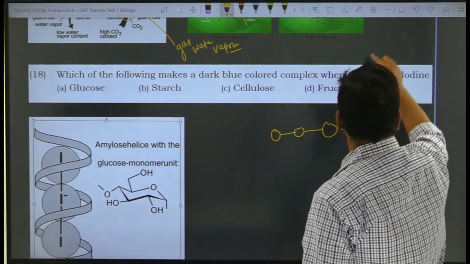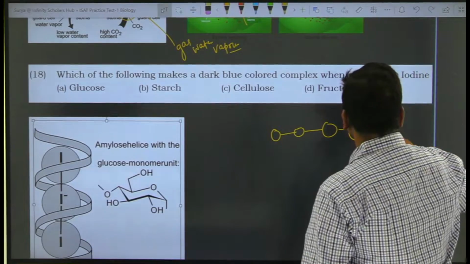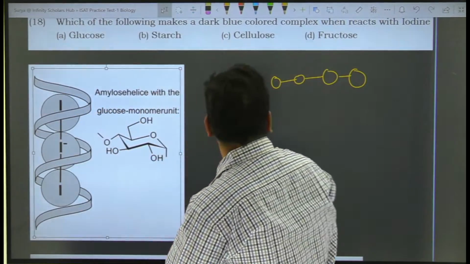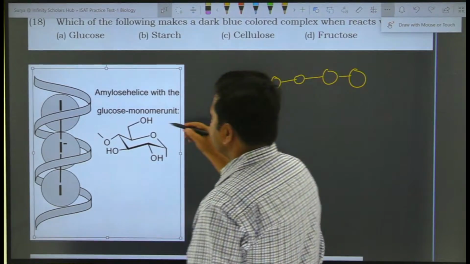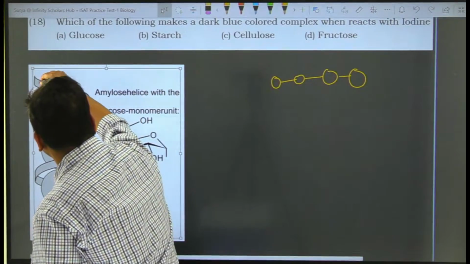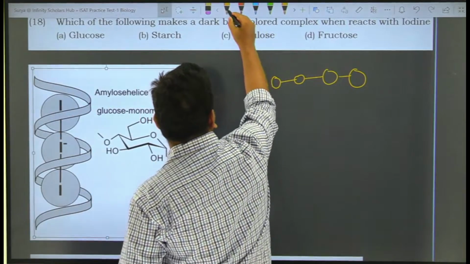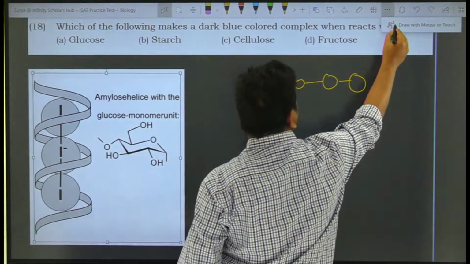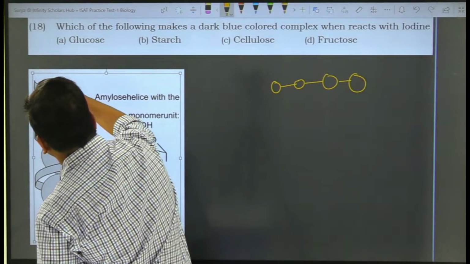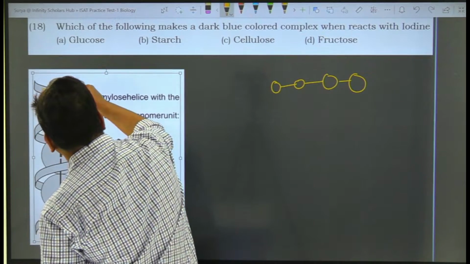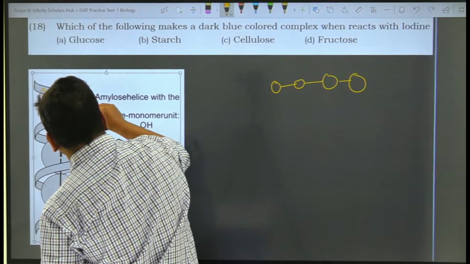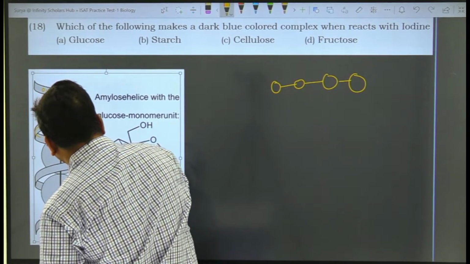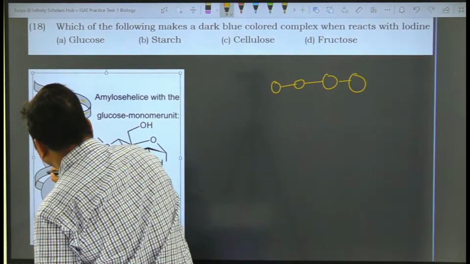Why is that? Because starch is arranged in a helical format like this. As you can look at the structure here, the starch is arranged in a helical manner. So these are glucose molecules, and they will be linked like this and arranged in this helical pattern. All these would be glucose molecules.